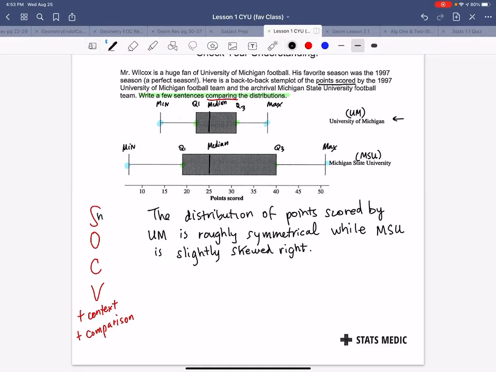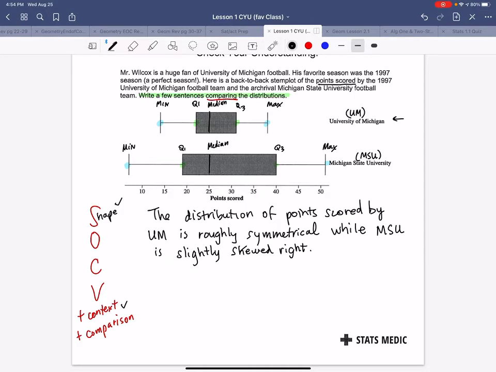I have completed the shape, okay? I've also completed the context, right? I talked about points scored and the two teams, so I don't have to keep going on and on about points scored. Pretty much got my context covered.